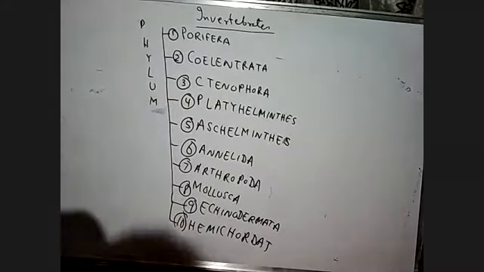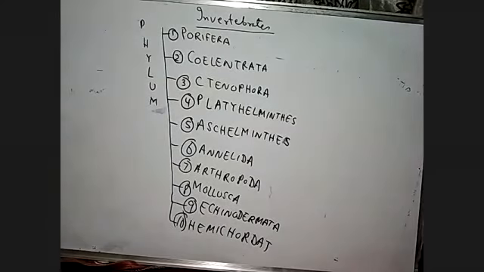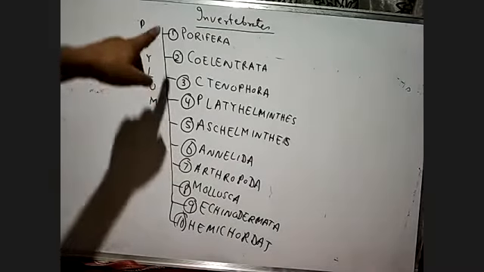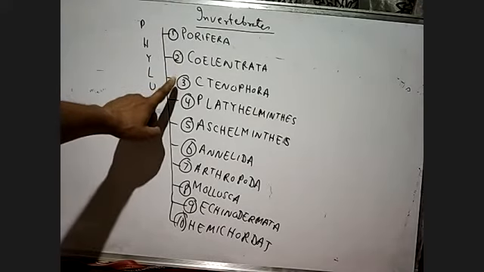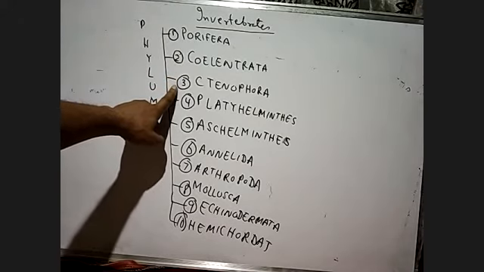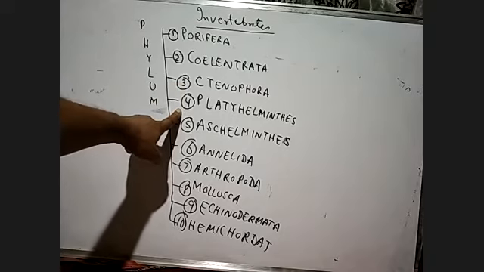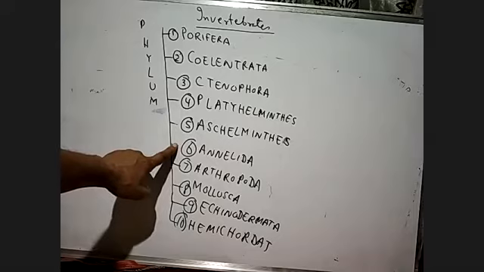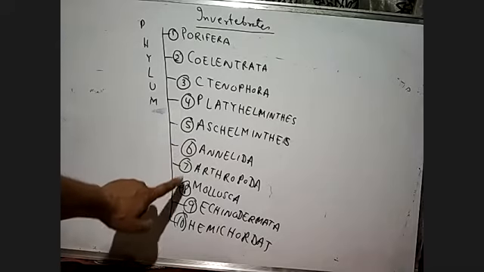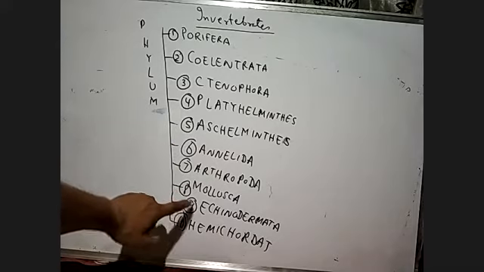So now we have to study these 10 phyla: Porifera, then Coelenterata, Ctenophora, Platyhelminths, Aschelminths, Annelida, Arthropoda, Mollusca, Echinodermata, Hemichordata.